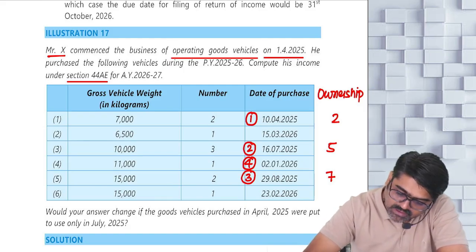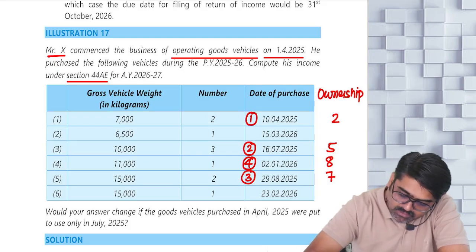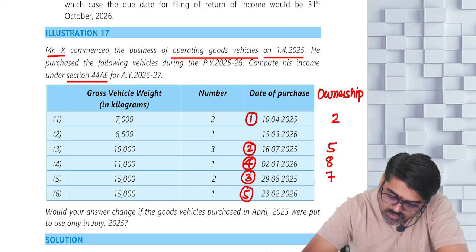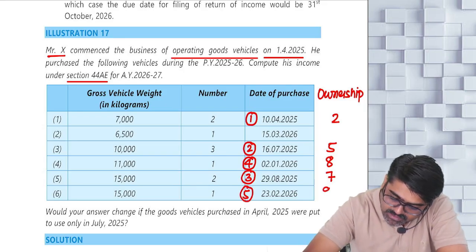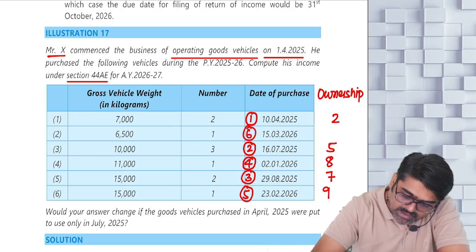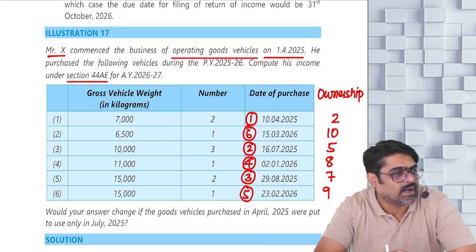At that time the number of vehicles owned will be 8. Then in February 1 more vehicle, then it will become 9. And the last vehicle you are buying in March. At that time your total number will be 10. Are you the owner of more than 10 vehicles at any time during the previous year? No.